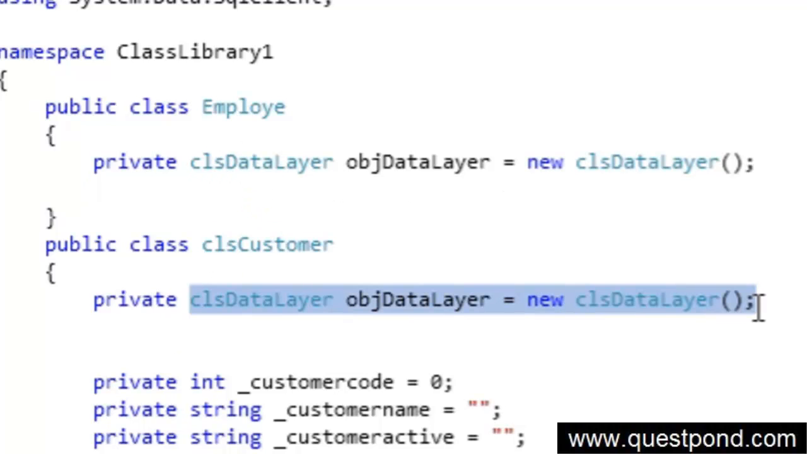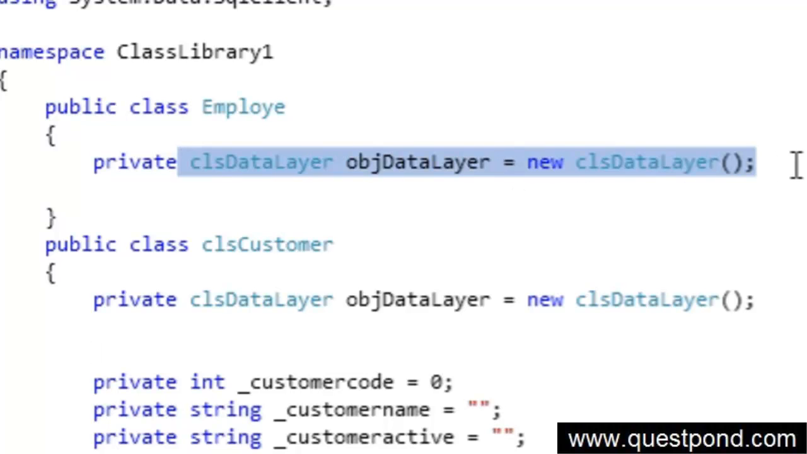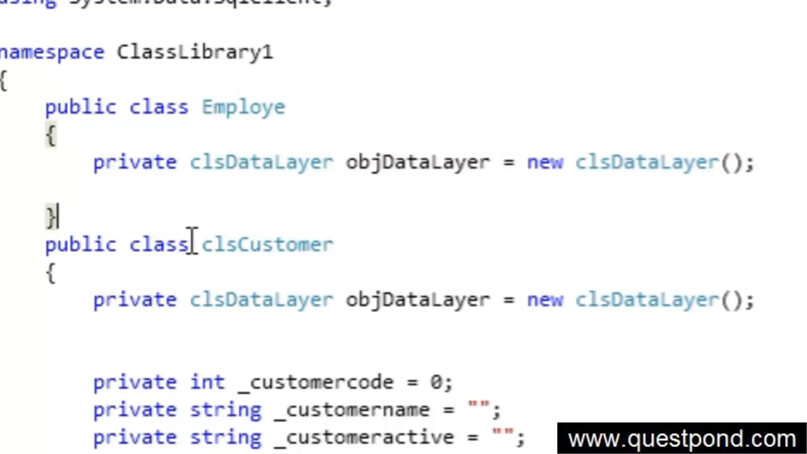So we can plug and play this data layer into any entity. In other words, the data access layer is a very generic component. It can be used anywhere, but the customer class will only use it when it wants to insert, update, or delete. Only at that time it will use it and then go away. This is the simple example of an aggregation.